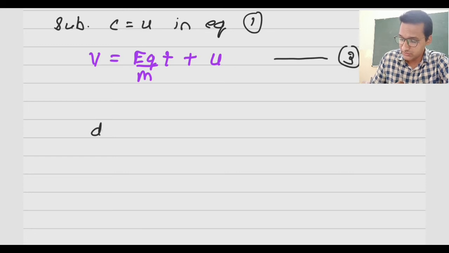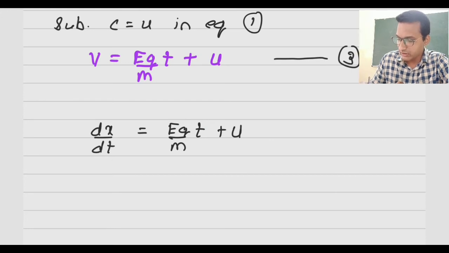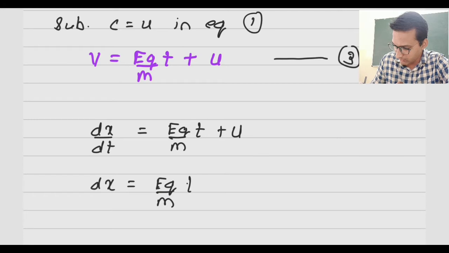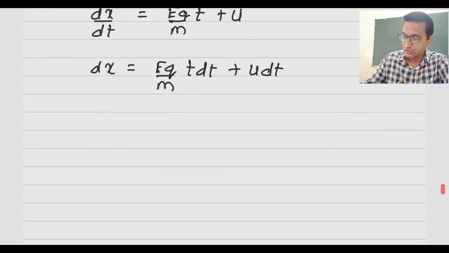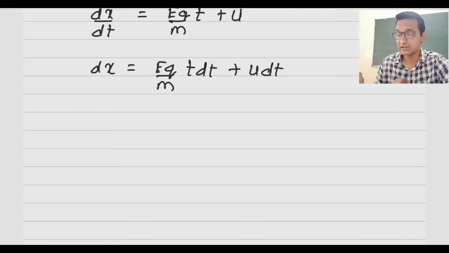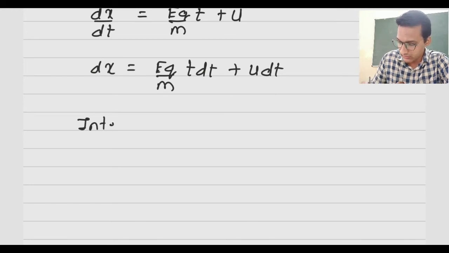We know that dx by dt is equal to eE by m into t plus u. We will multiply dt on both sides. Here we will get dx equals eE by m t dt plus u into dt. We have multiplied dt on both the sides. So now what we need to do is integrate this equation. Integrating the above equation.